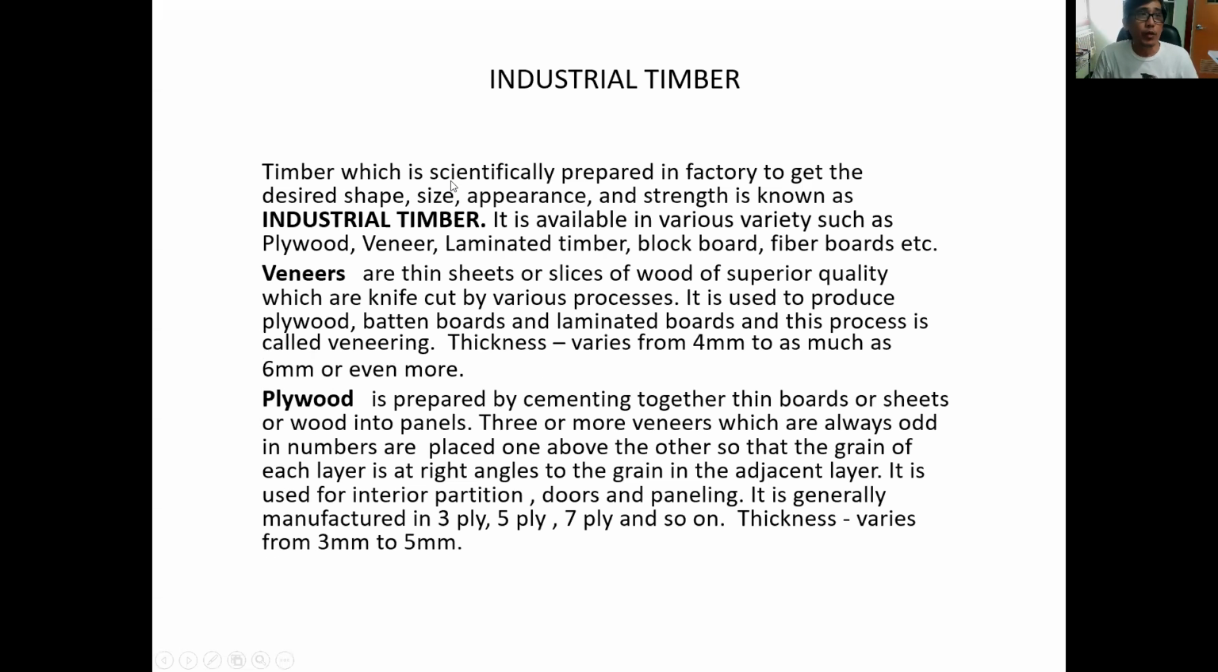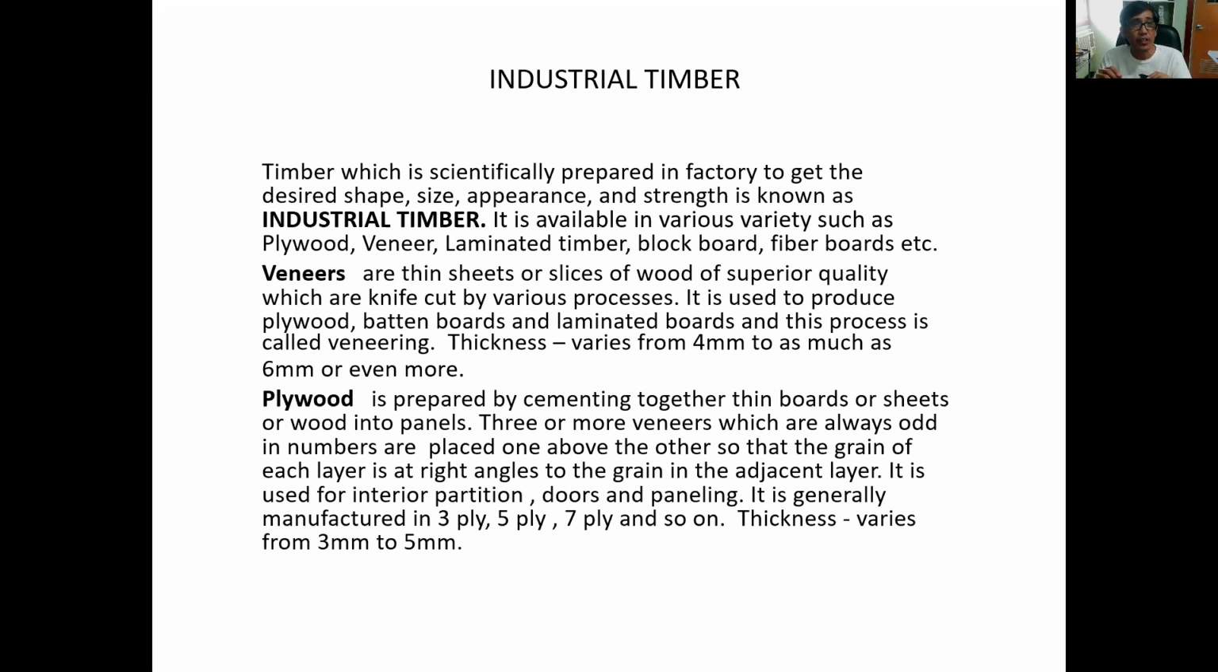So industrial timber, which is scientifically prepared in a factory to get the desired shape, appearance, and strength, is known as industrial timber. It is available in various varieties such as plywood, veneer, laminated timber, blackboard, fiberboards, and others. So we will now discuss what the industrial timbers are. So one is the veneer.